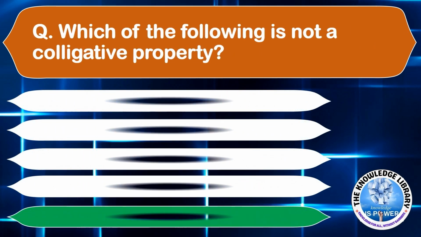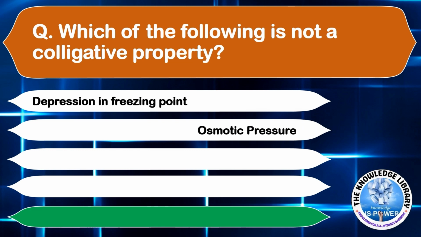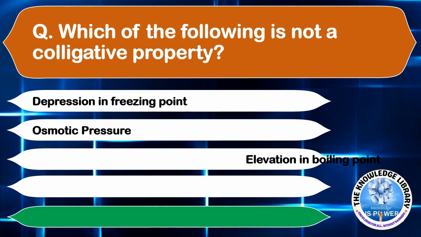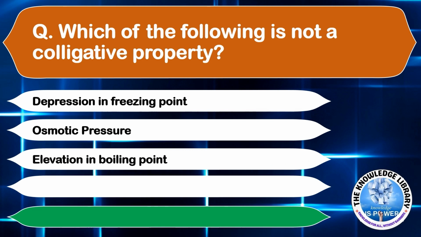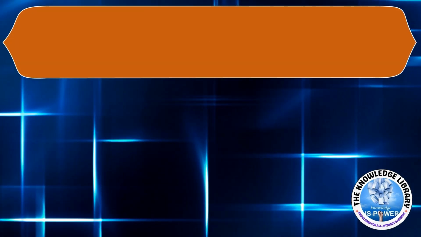Which of the following is not a colligative property? Option A, depression in freezing point. Option B, osmotic pressure. Option C, elevation in boiling point. Or option D, increase in freezing point. The correct answer is option D, increase in freezing point. Moving on to the next question.